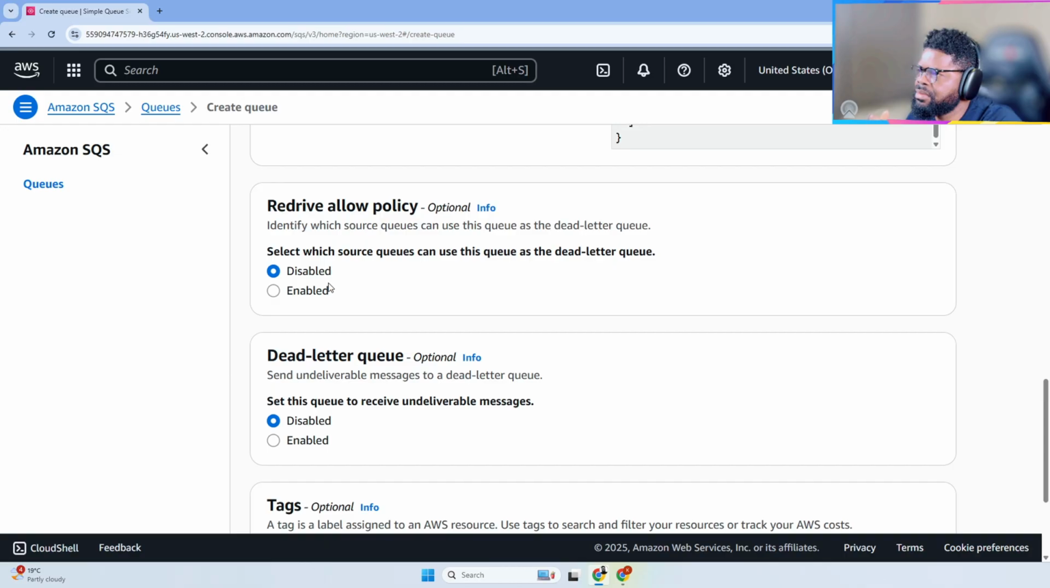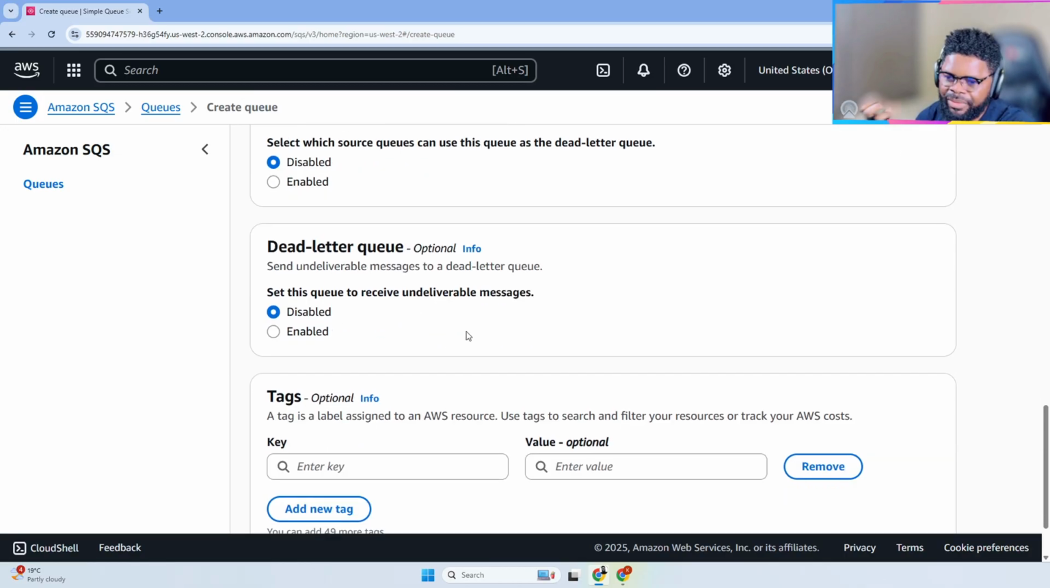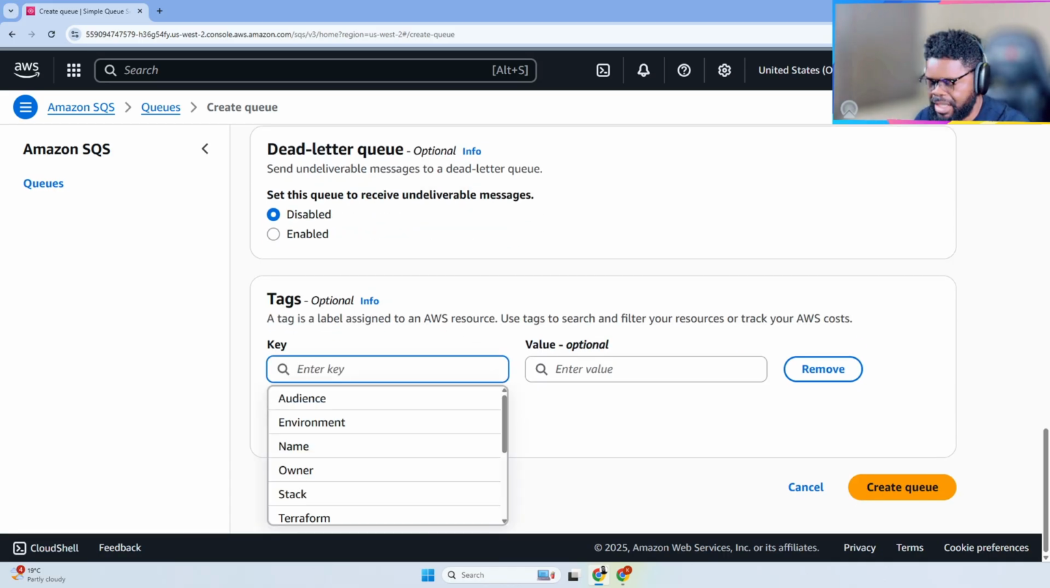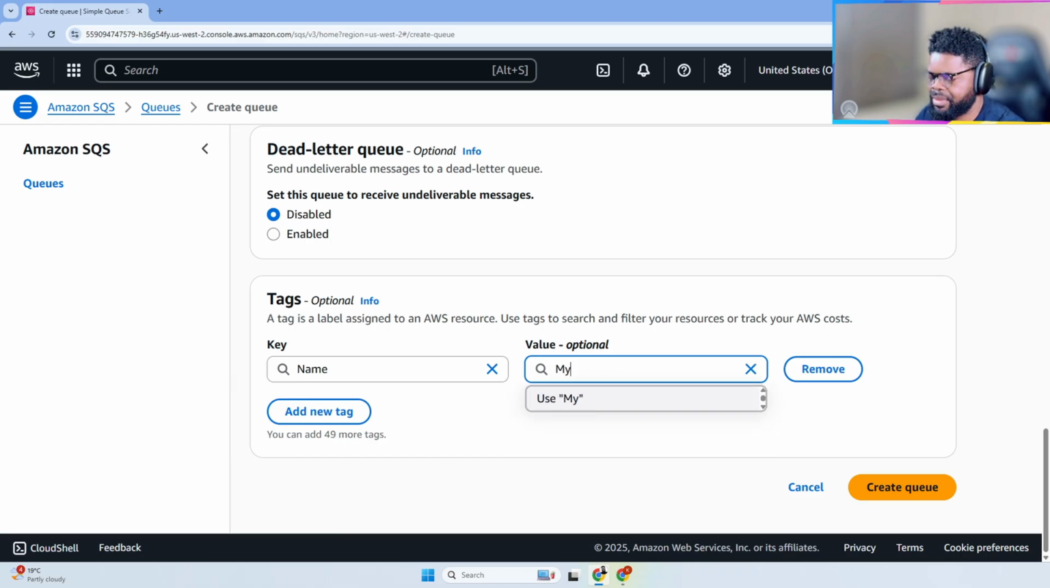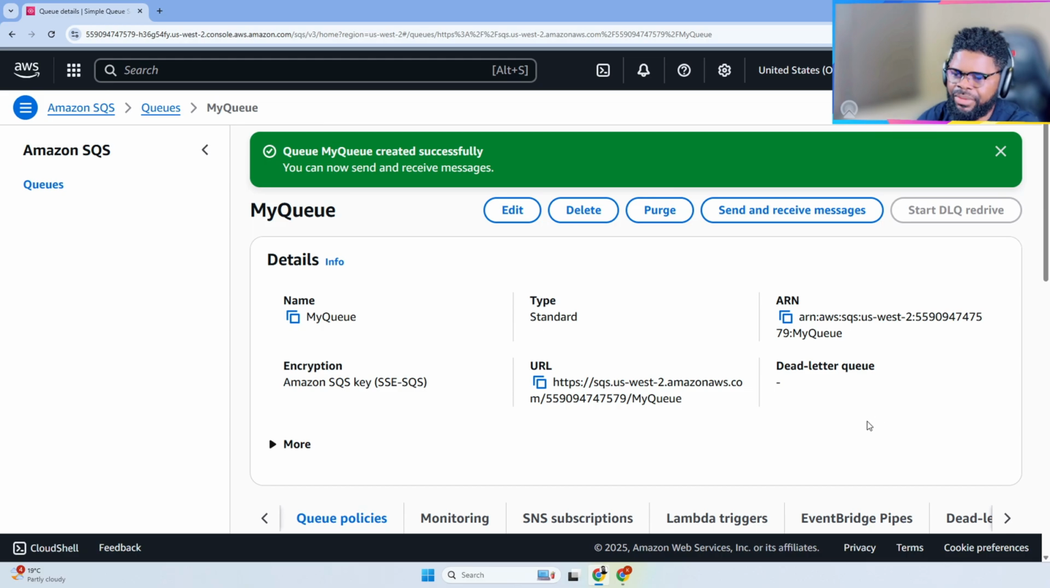What else? Redrive policy, disabled, dead letter queue. We mentioned it. It's disabled. I'm not going to do anything. I'm just going to give it a name and say my queue. Good. And then I'll create the queue. So it's that simple. We now have a queue.